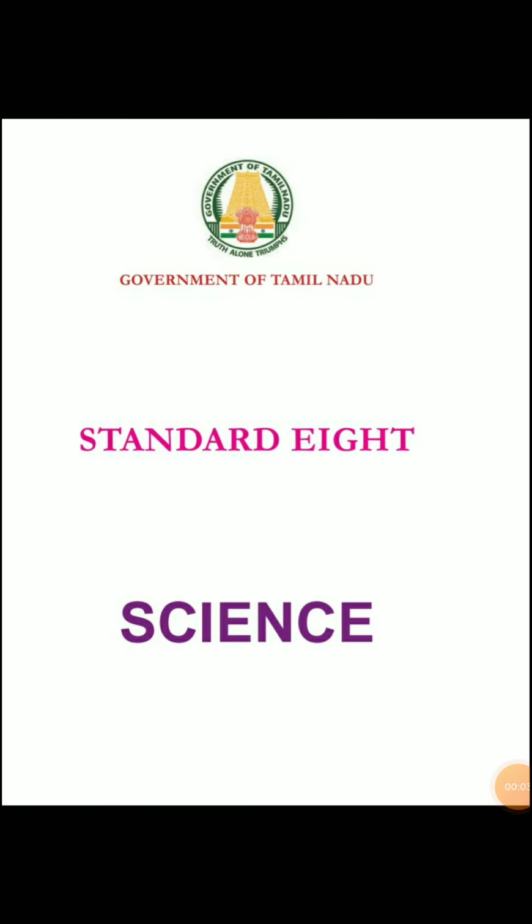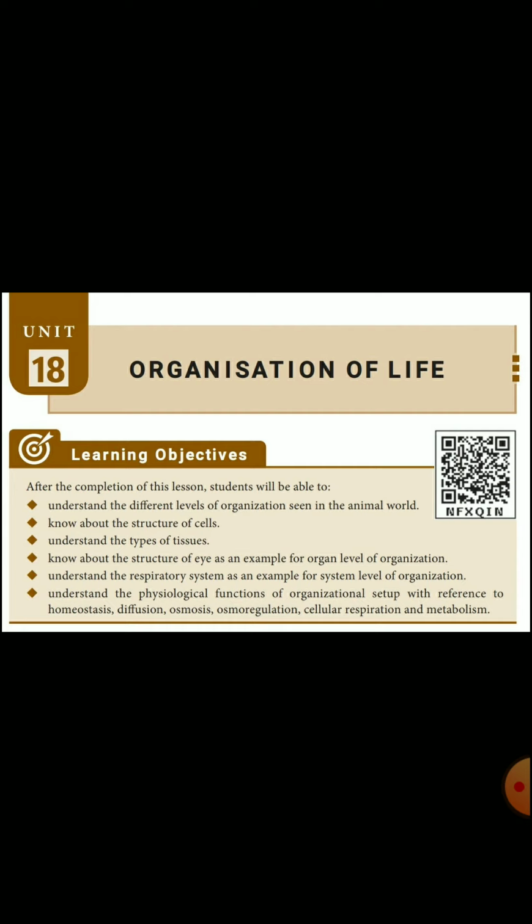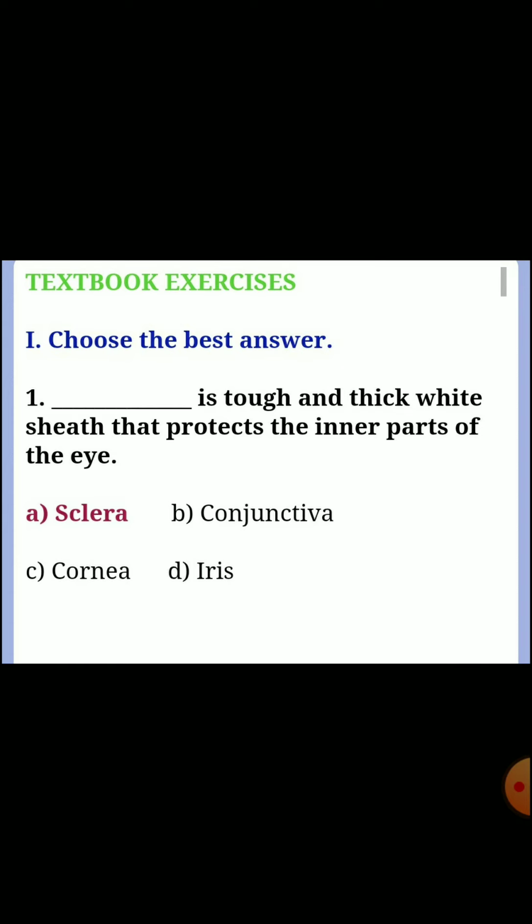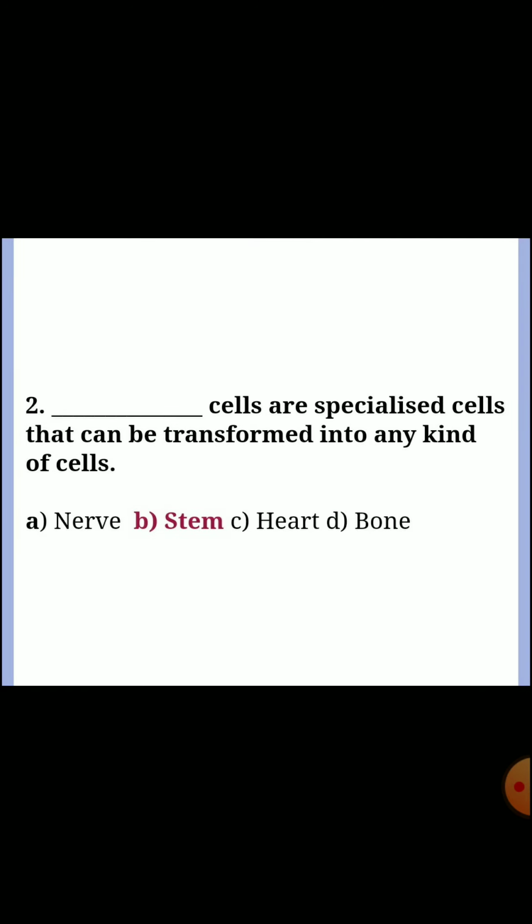Today we learn Standard 8th Science Unit 18 Organization of Life book back questions. Okay? First choose the best answer. First question, dash is tough and thick white sheet that protects the inner parts of the eye. Answer A, sclera. Second one, dash cells are specialized cells that can be transformed into any kind of cells.